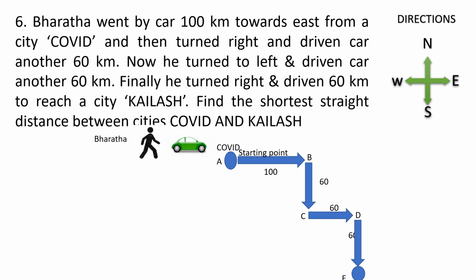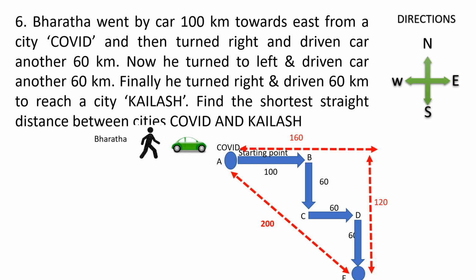Here, to find the shortest distance, that is A to E, you cannot apply the same logic that we applied to the previous questions. So, what can we apply here? It is the Pythagoras theorem. Just draw an imaginary line as given now. The distance from A to B, C to D is 160. So we have taken 160. Then B to C, D to E is 120. So we have taken 120.